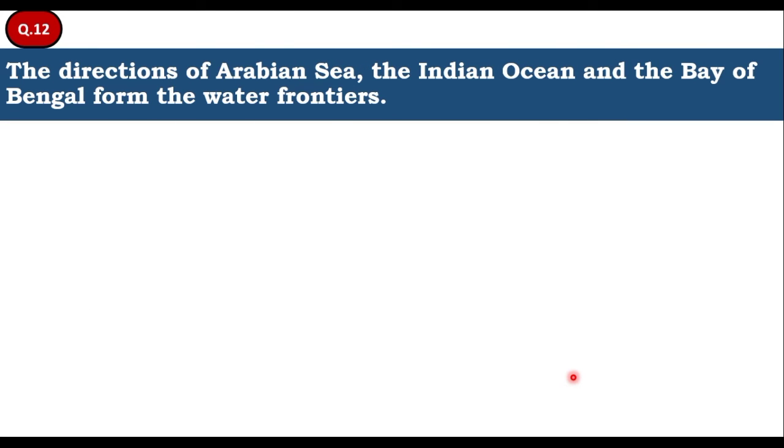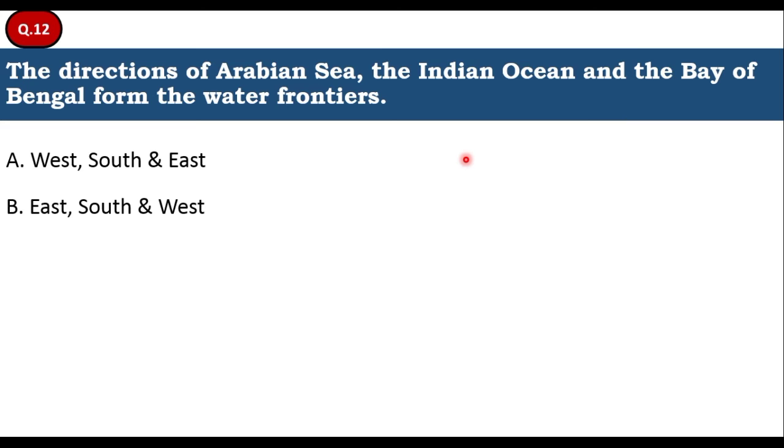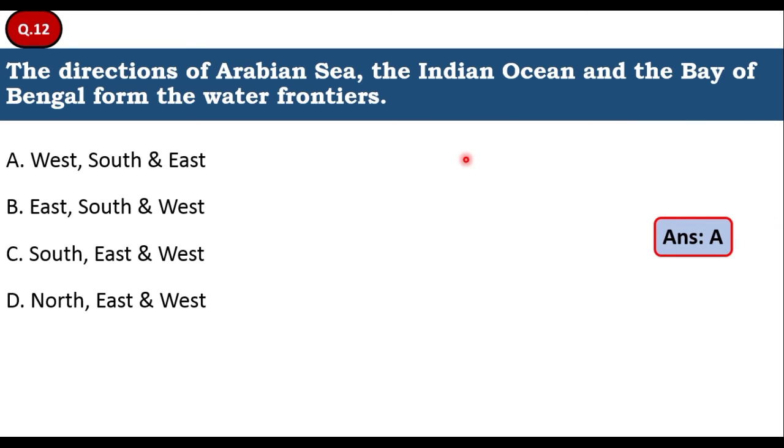The directions of the Arabian Sea, the Indian Ocean, and the Bay of Bengal, which form the water frontiers, are west, south, and east. Yes, the Arabian Sea is located to the west of India, the Indian Ocean is located to the south of India, and the Bay of Bengal is located in the east of India. See the option: west, south, east. Yes, it is the right answer. Let's look at the other options. Obviously, option A will be the right answer for this particular question.